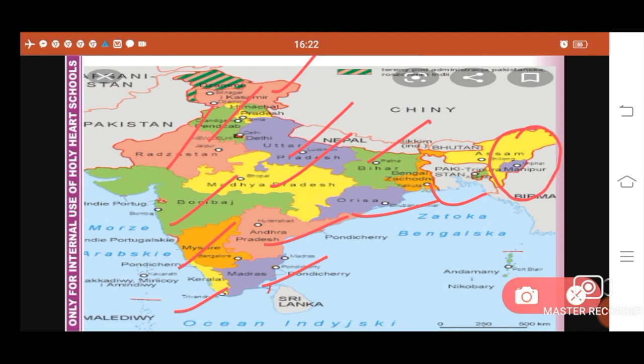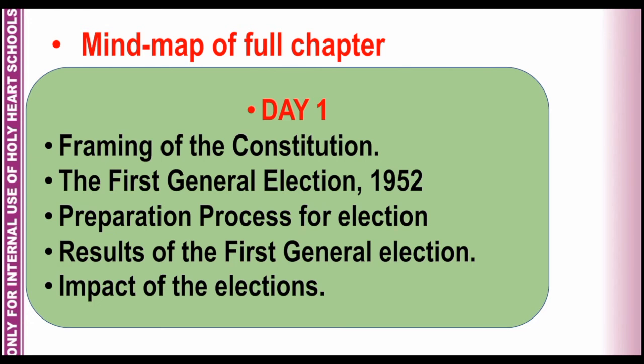So these were the separate states, the 14 states which were created as recommendation of the State Reorganization Commission in India. Now let us discuss the mind map of the full chapter.